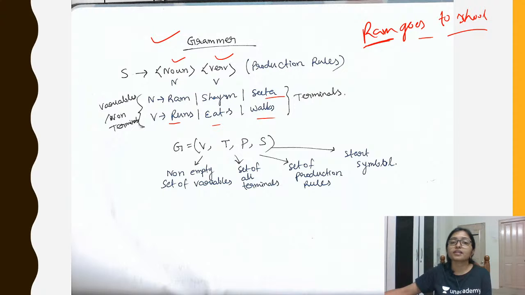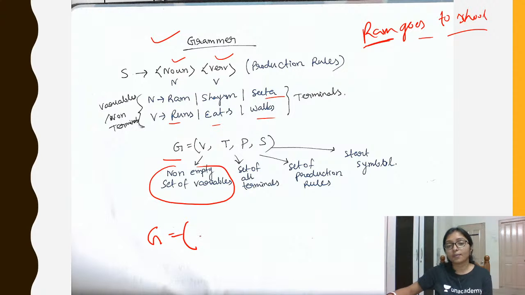Here also V is the non-empty set of variables. G is the grammar; we specify a grammar in this way. V means different types of variables will be there. T is the set of terminals, meaning where it is going to end.